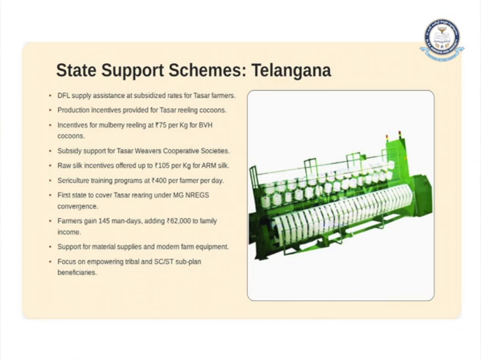So incentives for the mulberry reeling, what's the rate for it? It's 75 rupees per kg for bivoltine cocoons. That means for the bivoltine cocoons, the rate given is 75 rupees per kg. And also subsidy support is given for the tussar weavers, cooperative societies, and raw silk incentives are offered up to 105 per kg. Then sericulture training programs at 400 rupees per day per farmer.